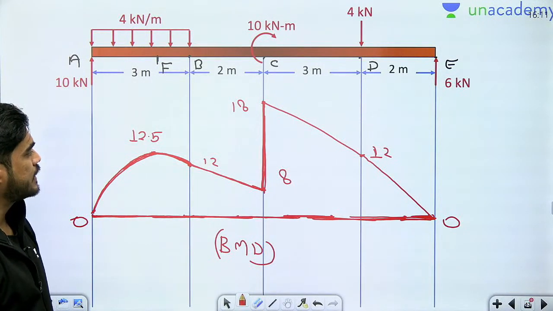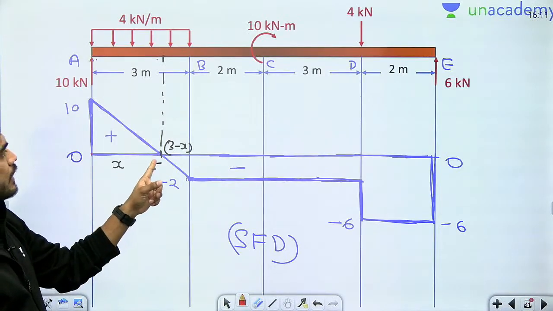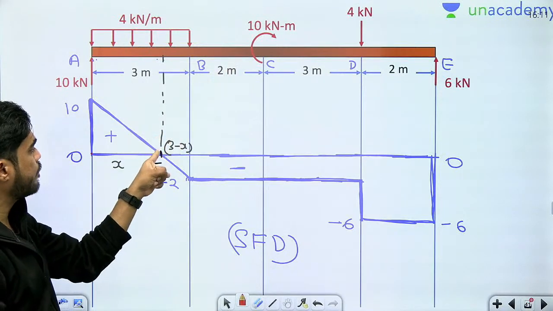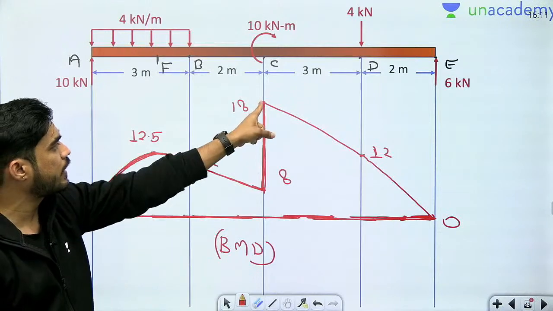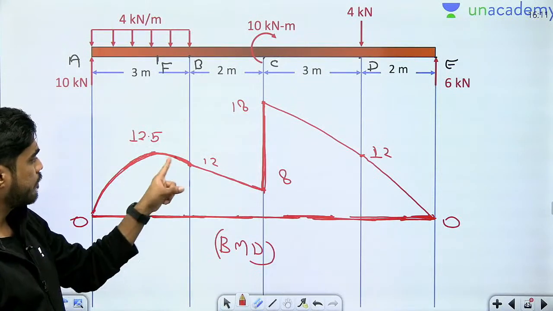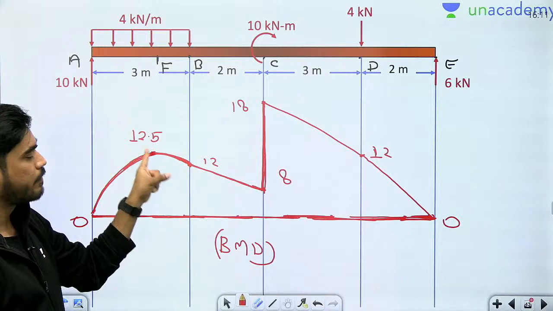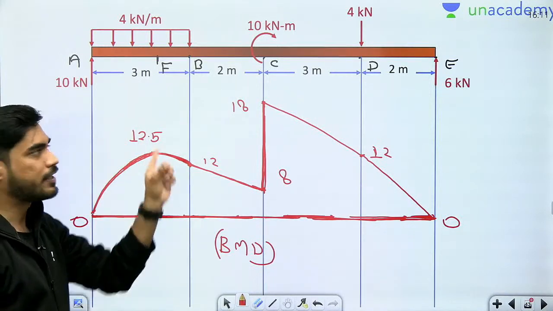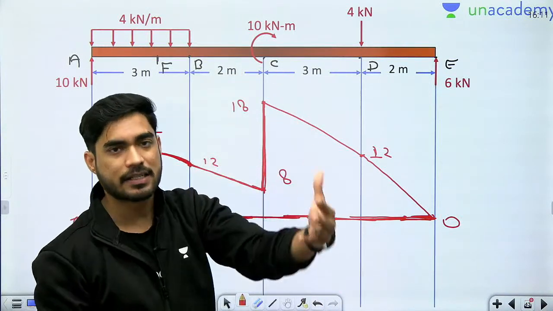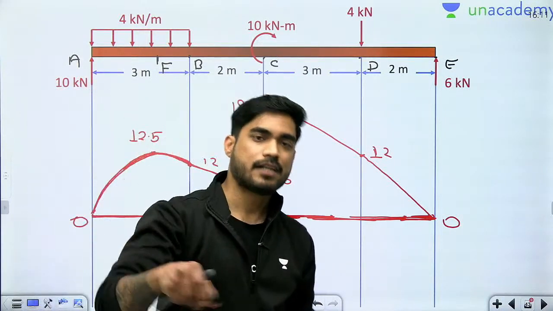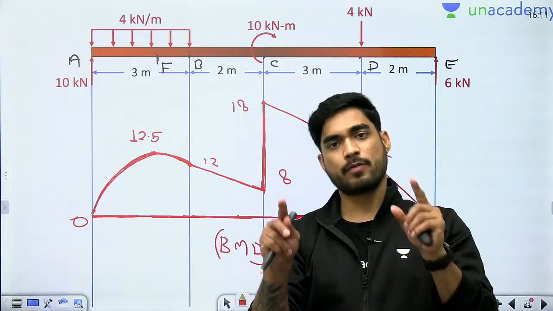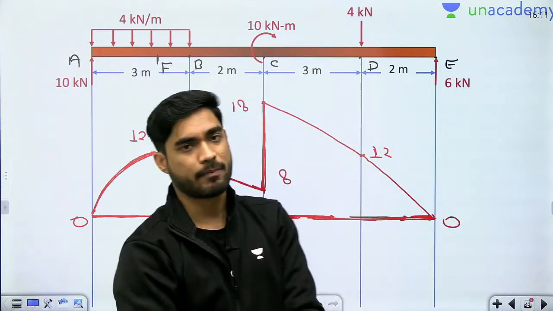See, there is a change in sign also and there is a couple also, so you can either get bending moment maximum here or you can get here. So where we are getting maximum bending moment? At point C. So it doesn't mean that if there is change in sign there will be maximum bending moment there only. If there is a couple, bending moment can be maximum at that point also. So here there were both the criteria, sign भी change हो रहा था, couple भी था, तो दोनों में से किसी एक जगह बेंडिंग मोमेंट मैक्सिमम होगा.